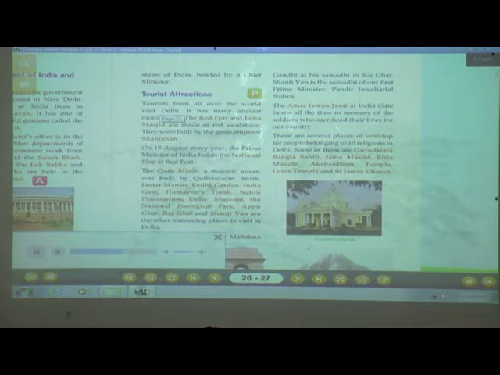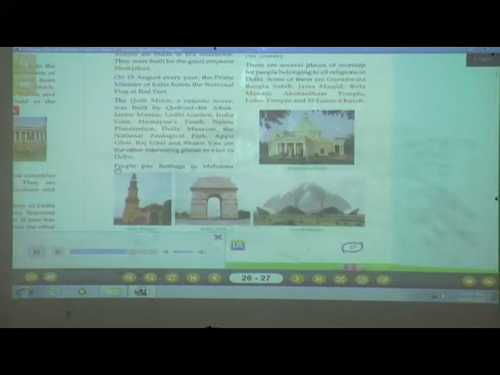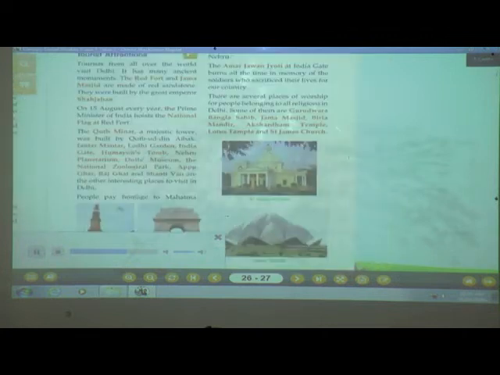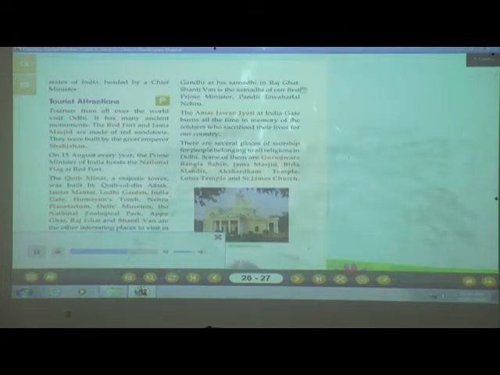Jantar Mantar, Lodi Garden, India Gate, Humayun's Tomb, Nehru Planetarium, Dolls Museum, the National Zoological Park, Apughar, Rajghat and Shantivan are the other interesting places to visit in Delhi. People pay homage to Mahatma Gandhi at his Samadhi at Rajghat. Shantivan is the Samadhi of our first Prime Minister, Pandit Jawaharlal Nehru.